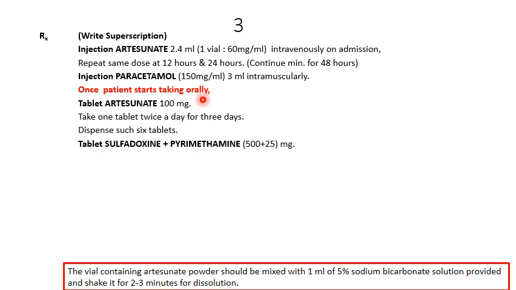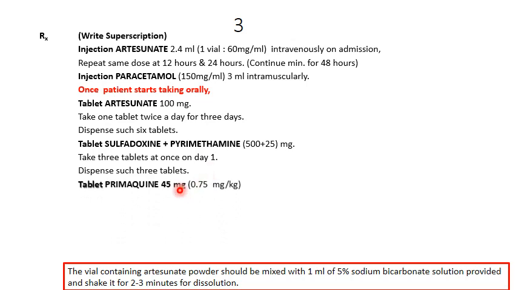It is combined with the tablet sulfadoxine plus pyrimethamine, that is the 500 plus 25 mg of the FDC. Take 3 tablets at once on day 1. Dispense such 3 tablets. Tablet primaquine is given in 45 mg dose, that is 0.75 mg per kg, for prevention of the malarial transmission in the community. Take 1 tablet on day 2 after meal. Dispense such 1 tablet.